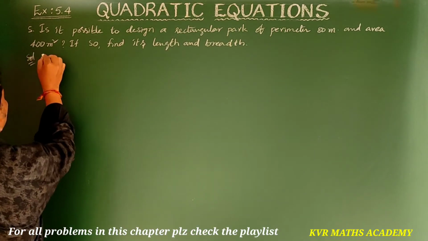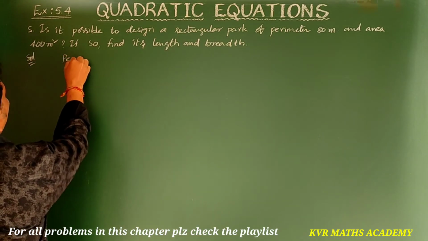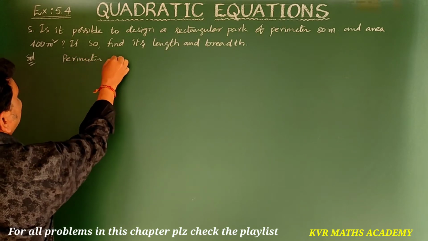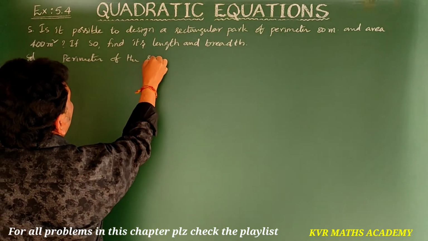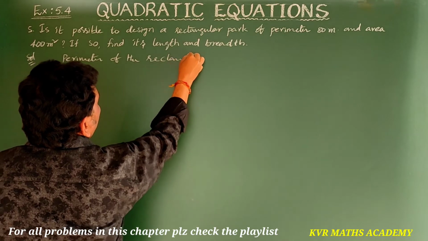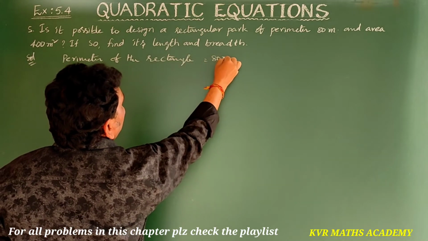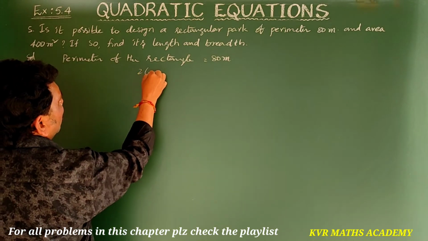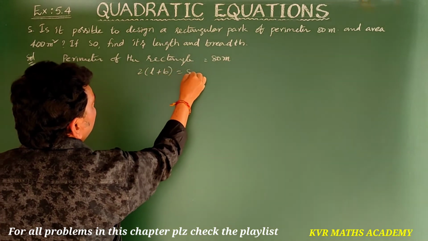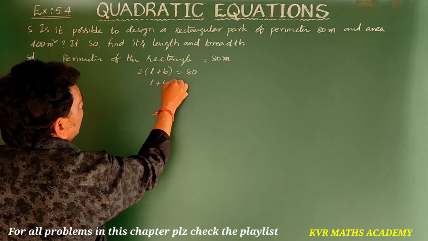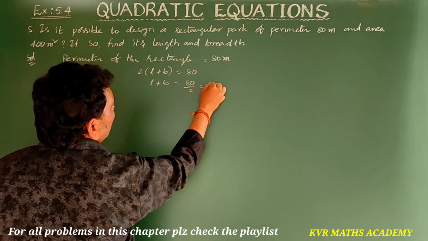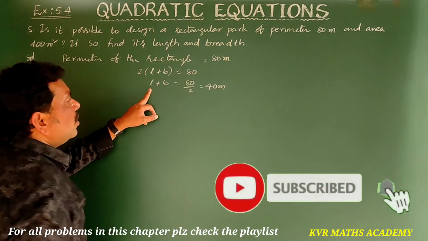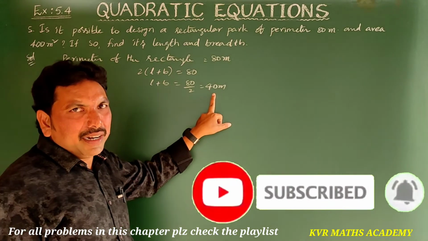Solution. Perimeter of the rectangle is 80 meters as given. Perimeter means, the formula is 2 into L plus B is equal to 80. So L plus B is equal to 80 by 2, that is 40 meters. So length plus breadth is equal to 40 meters.